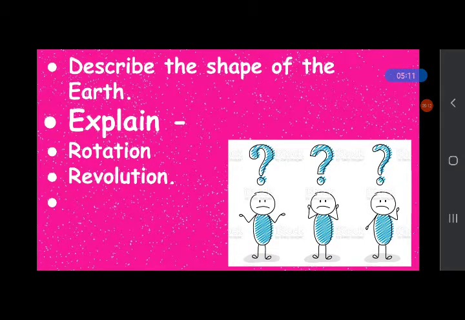So what do you understand by the shape of the Earth? The Earth is spherical like an orange. It is not spherical like a ball because it is like an orange. Why? Because it bulges at the center and is flat on the top and bottom. And there is an imaginary line drawn around the globe, which divides the globe or the Earth into equal parts.